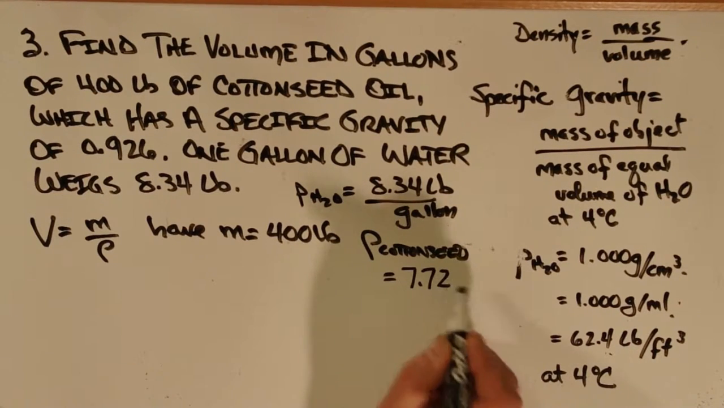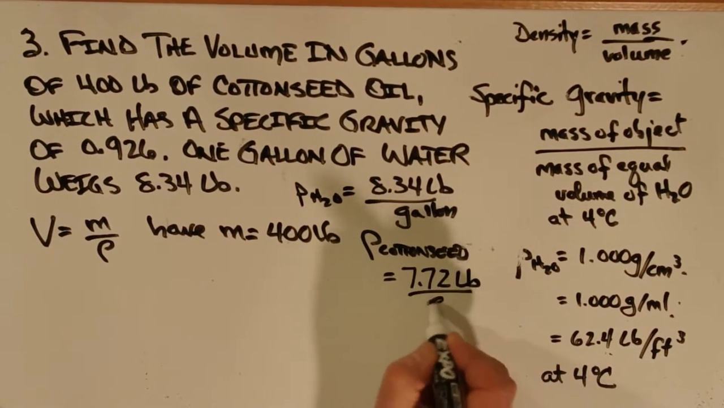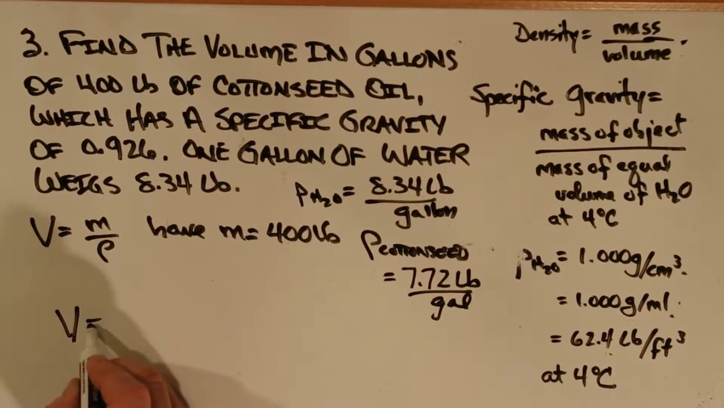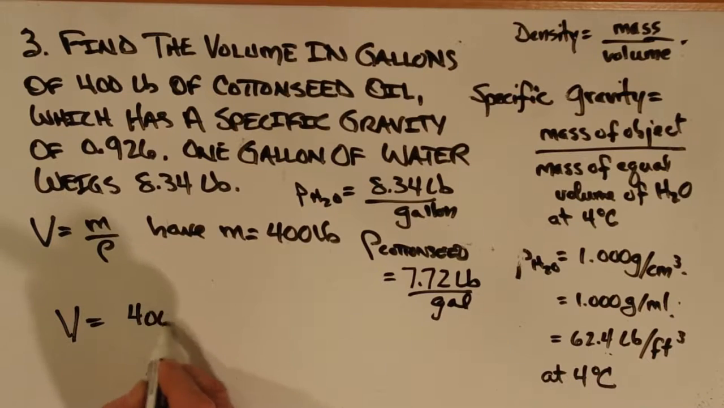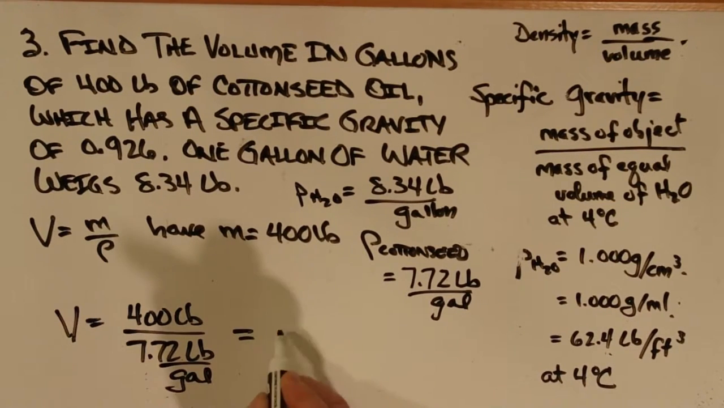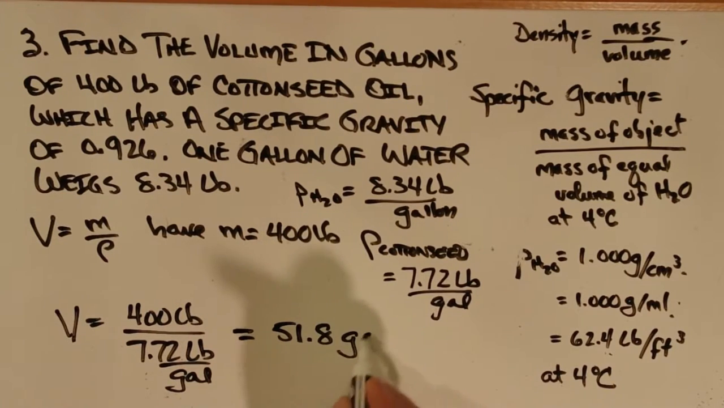7.72 pounds per gallon. And so now we can go back to our original equation and say the volume will be 400 pounds divided by 7.72 pounds per gallon. And run the numbers. We have the volume as 51.8 gallons.